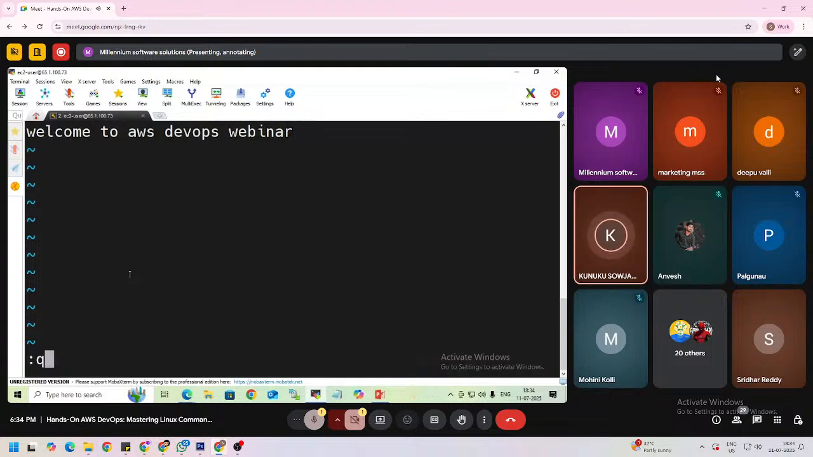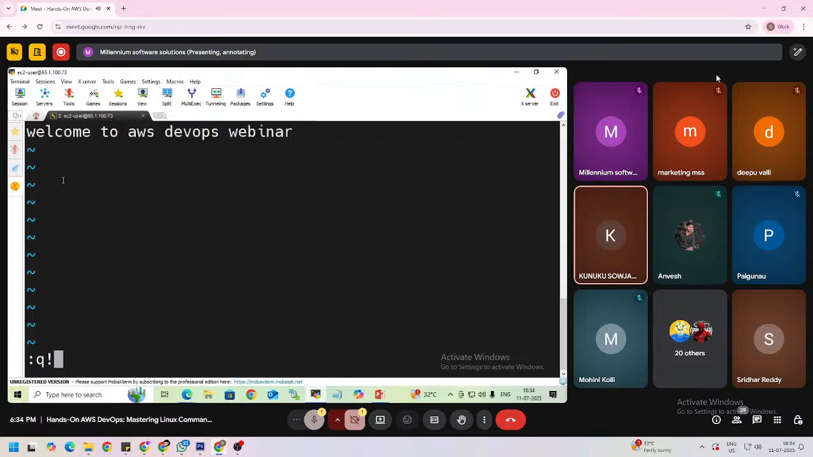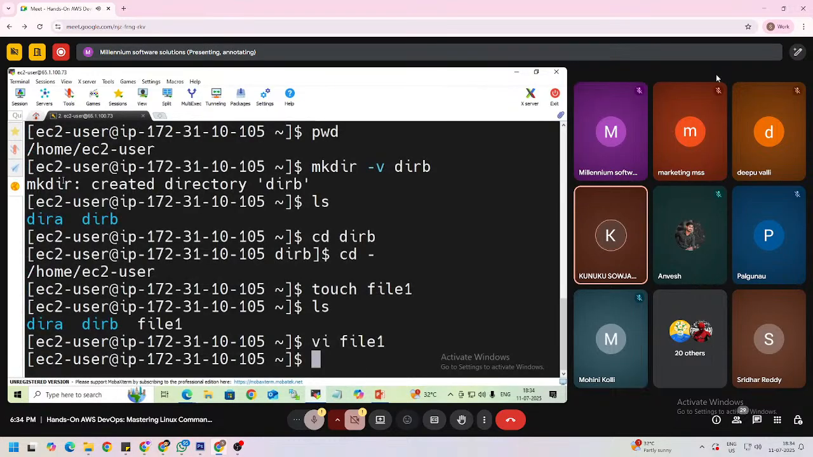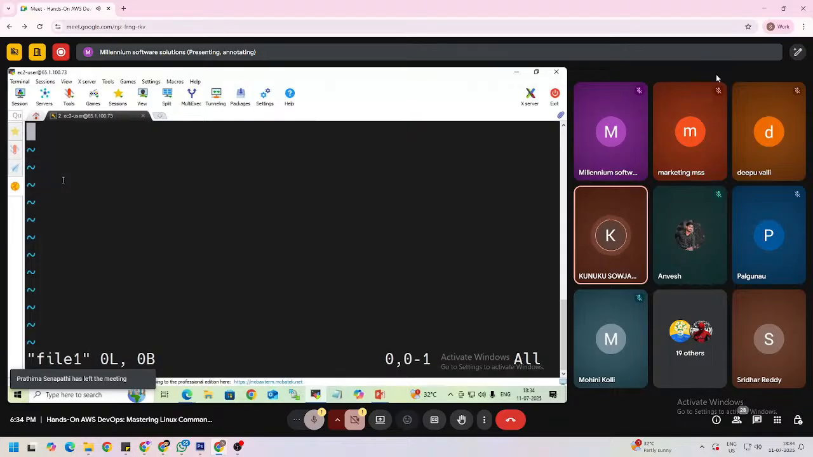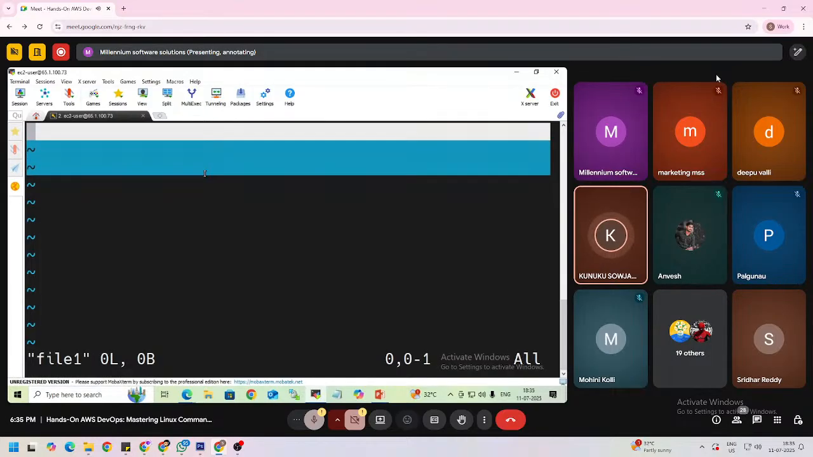Here I am not using W, right? Here I am using only Q. It means if you give only Q, whatever I wrote here will not be saved into my file. Then press enter. Again I am opening this file by using the vi editor. It is not there because we did not use the W option. If you do not use the W option, it is not stored in our file.